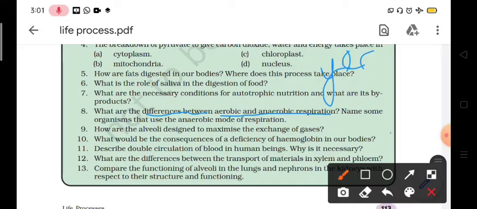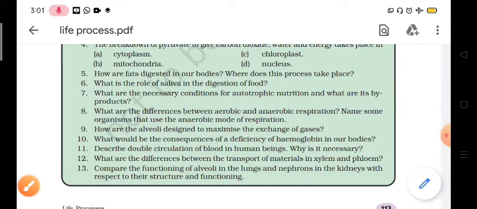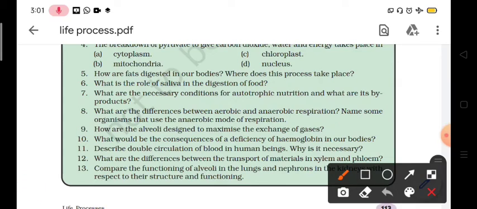Yeast uses anaerobic respiration, and bacteria along with a number of parasites, especially endoparasites, perform anaerobic respiration. The difference you can make in tabular form from the topic we have discussed earlier.